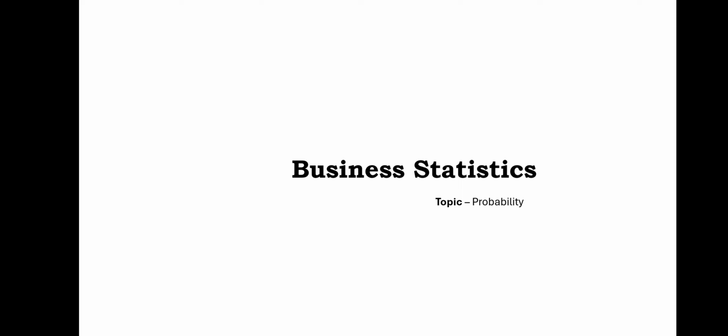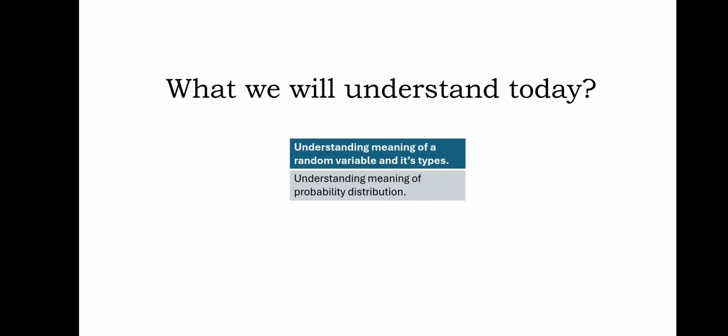We cannot learn probability in statistics if we don't know about a term called probability distribution. And we cannot learn about a probability distribution if we don't know the term called random variable. So in today's class we will learn what a random variable is and how many types of random variables there are. We will also learn about probability distribution later, because we cannot learn about it if we don't know about a random variable.